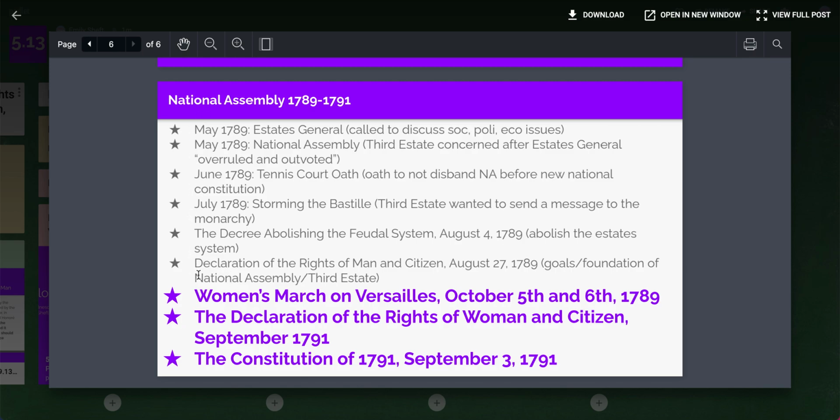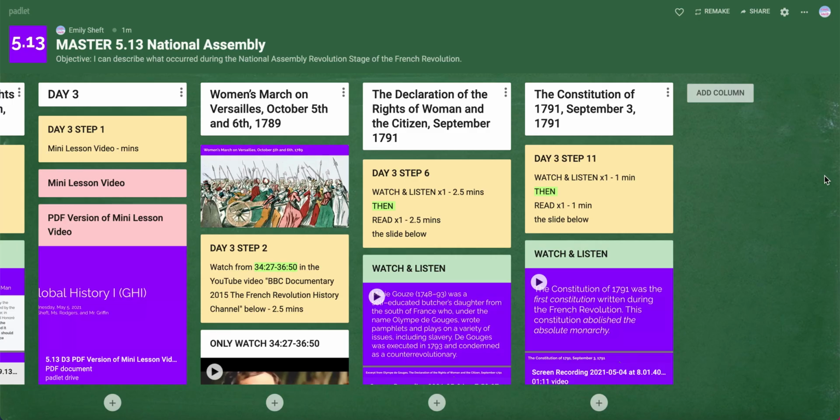We've been tracking through. Yesterday, we looked at the decree abolishing the feudal system and the Declaration of the Rights of Man and Citizen. And today we are going to look at the last few events that wrapped up this stage. Again, we're just getting bits and pieces here. We're not studying everything, but we're going to look at the Women's March that happened in October of 1789. Then we're going to fast forward 2 years and look at this source called the Declaration of the Rights of Woman and Citizen. And then we're going to end today's lesson with the Constitution of 1791. So keep those goals in the back of your mind again as we go into today's lesson.